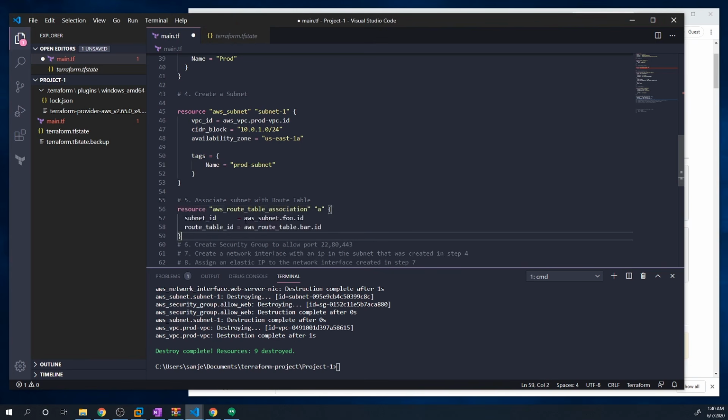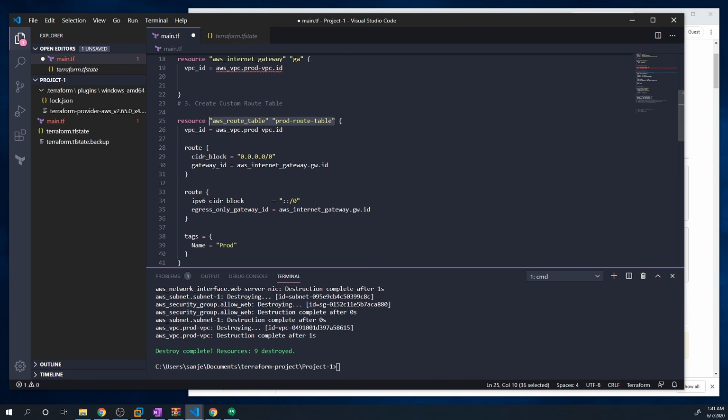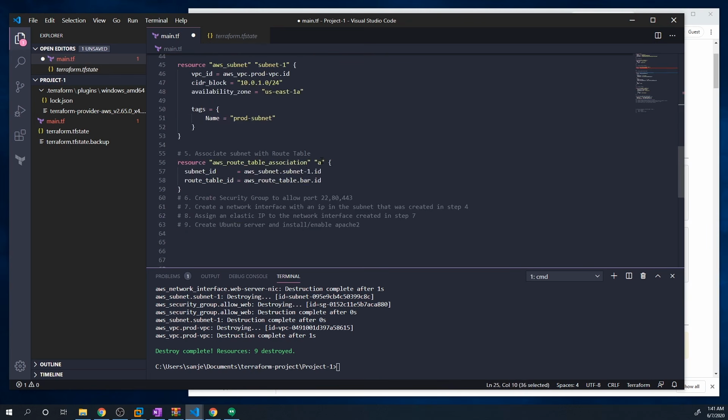And then we just need to update the subnet and the route table. So we can remove that and pass in our subnet: aws_subnet.subnet-1.id. And then let's grab the route table. I'll just copy this, paste that in there, remove the quotations, and then just join them together with a dot. And then we want to grab the ID. And that's all we have to do for the route table association. We could just leave it as the name of a because we're not going to reference that anyways.